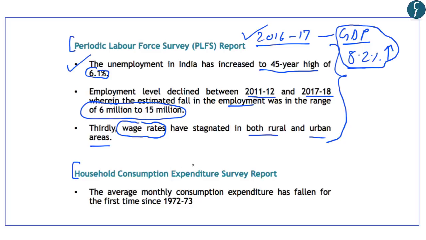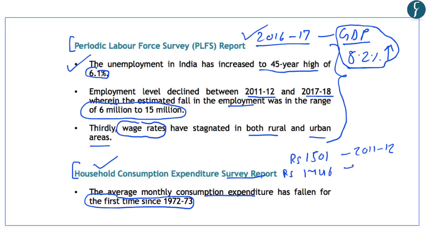Further, the government has recently decided not to release the National Statistical Office's survey, which is known as the Household Consumption Expenditure Survey Report. Now, this survey was carried out to capture the trends in the household consumption expenditure. And according to the leaked report, the average monthly consumption expenditure has fallen for the first time since 1972-73. And this average monthly consumption expenditure has been reduced from rupees 1501 in 2011-12 to rupees 1446 in the year 2017-18.